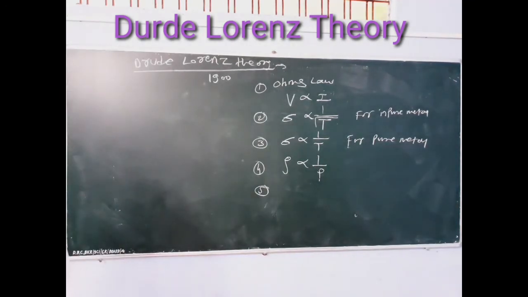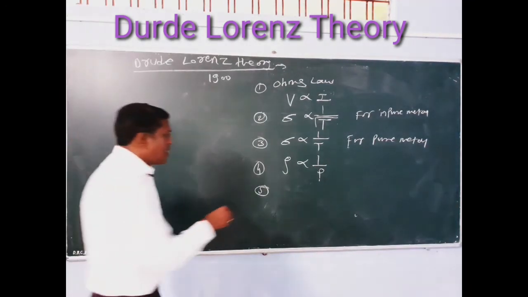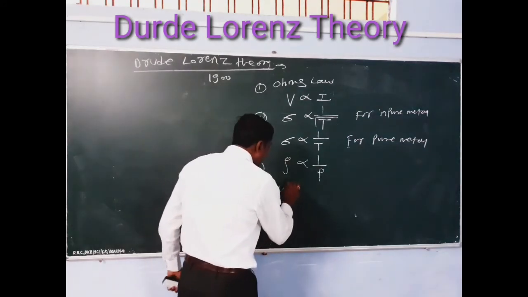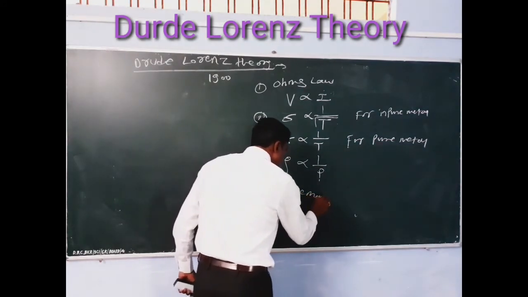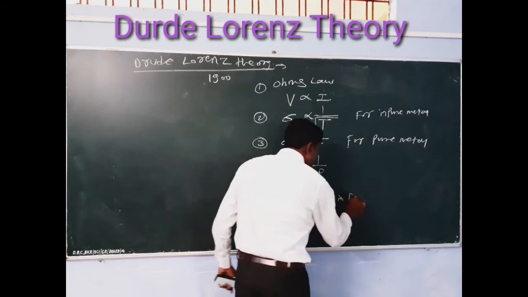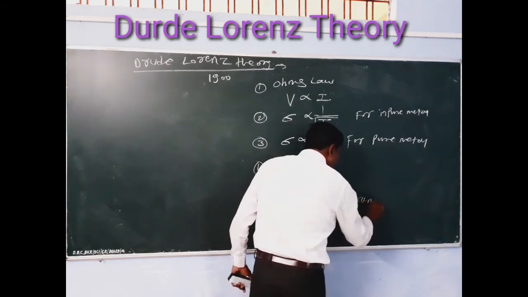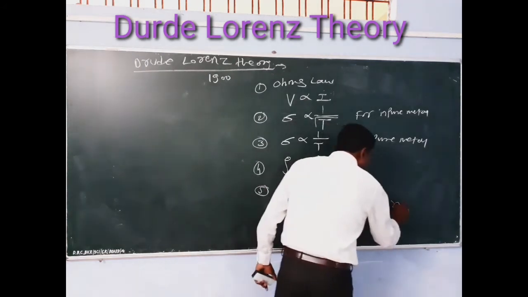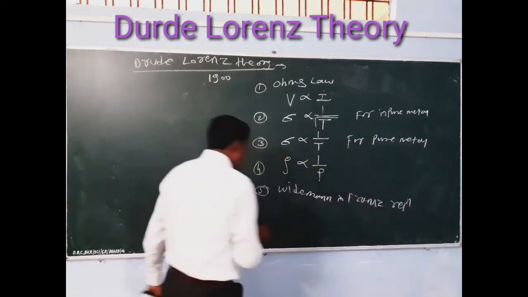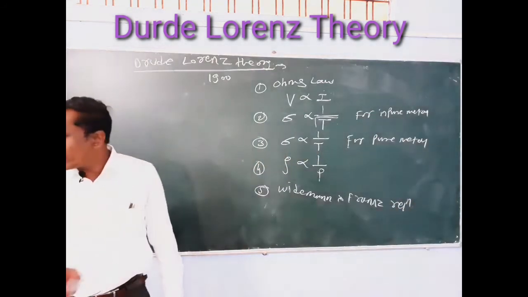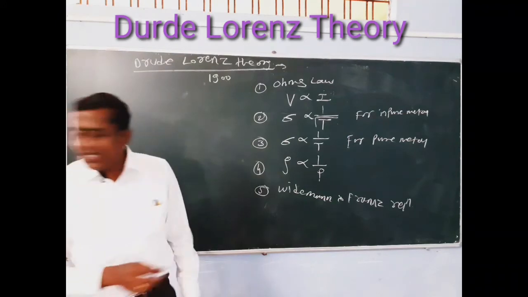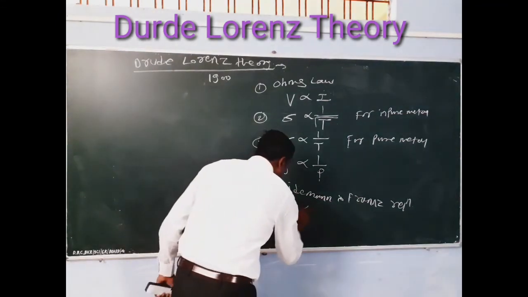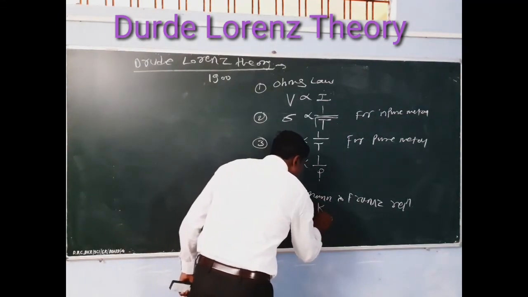Last point, that is the Wiedemann and Franz relation. What is the Wiedemann-Franz relation?